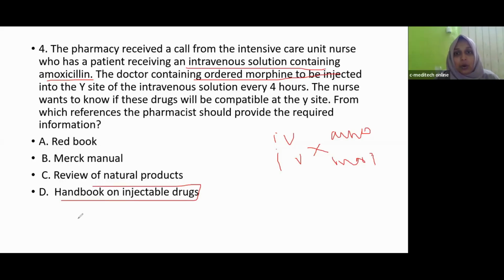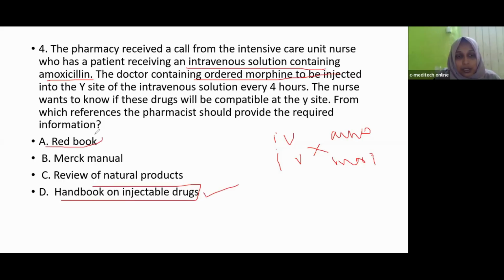If we mix some solutions together, there are chances of precipitation or their pharmacological activity may be lost. For that reference, we can use the Handbook on Injectable Drugs.